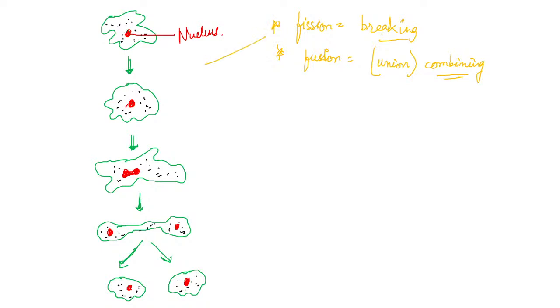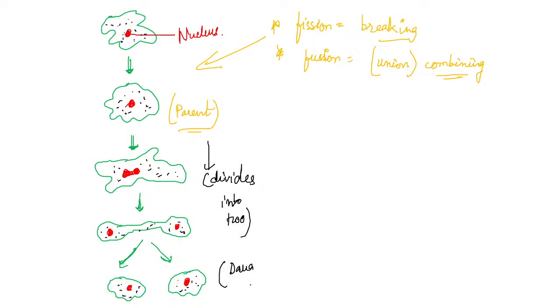Here we are studying about fission. So see, this one was the parent. Now the parent nucleus has broken into two, right? When the parent nucleus divides into two daughter nuclei, then it is known as binary fission.